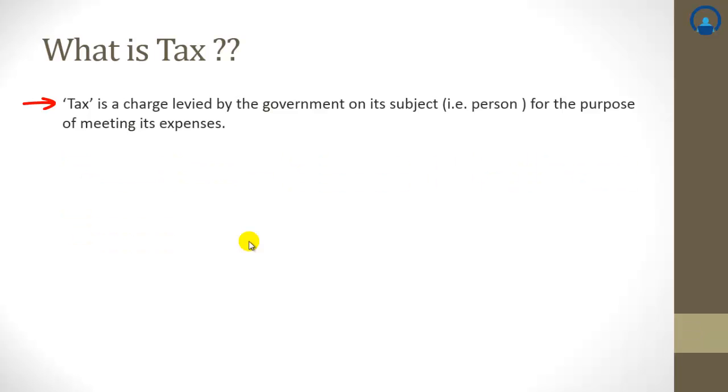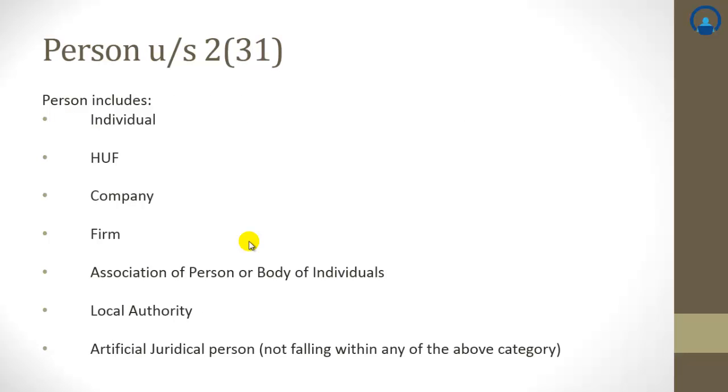Tax is a charge levied by the government on its subject, that is person, for meeting its expenses. Simply put in other words, who is a person first? A person includes an individual like you and me. It can be an HUF, that is Hindu Undivided Family, a company like Reliance, a partnership firm formed by two or more people, an association of persons like the BCCI, a cricketing organization, a local authority like a municipal corporation, or an artificial juridical person that does not fall within any of the above categories. These are the persons on whom the government charges tax.